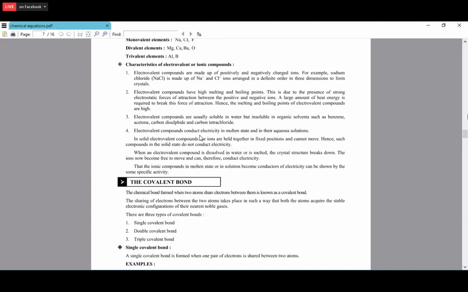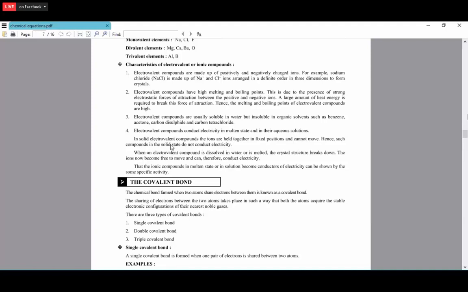The electrovalent compounds can conduct electricity in the molten state. So what is meant by molten state? It's just a liquid state. We have melted the solid to the liquid, so we call it a molten state. And aqueous solutions means the electrovalent compound we have dissolved in water. So NaCl, if dissolved in water, we call it an aqueous solution.